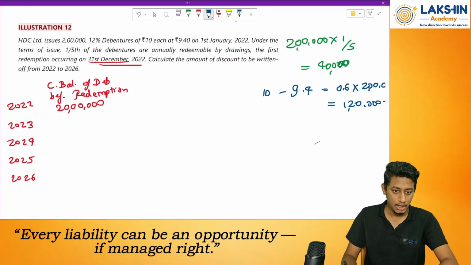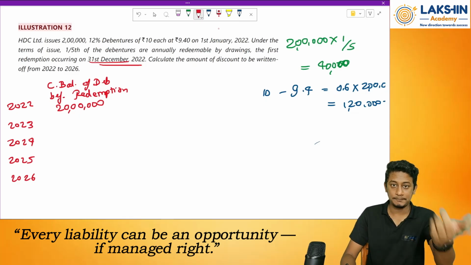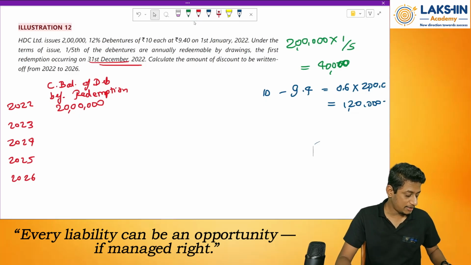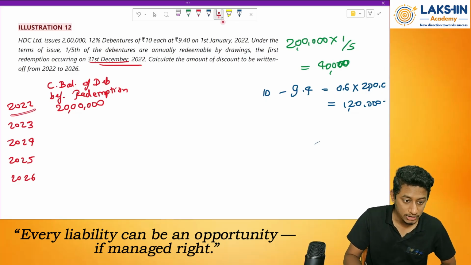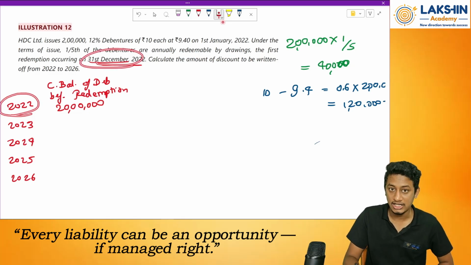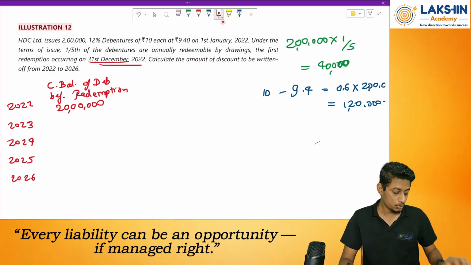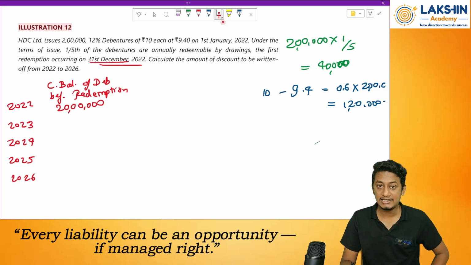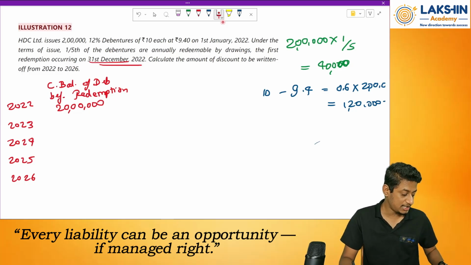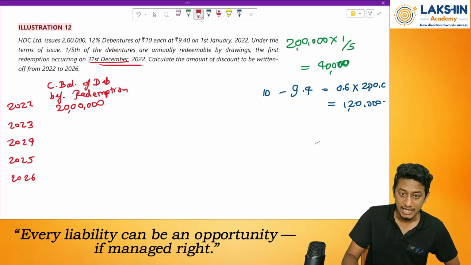Okay. Now after this, the next year, what happens? Out of 2 lakh debentures, on December 31st, I redeemed 40,000 debentures. So how many debentures remain? So 2 lakh minus 40,000, 1 lakh 60 thousand debentures remain, at rupees 10 per debenture. So that will be rupees 16 lakh.